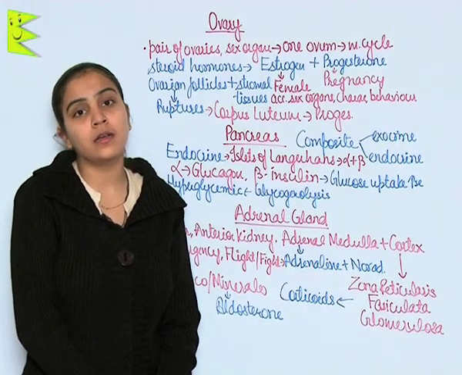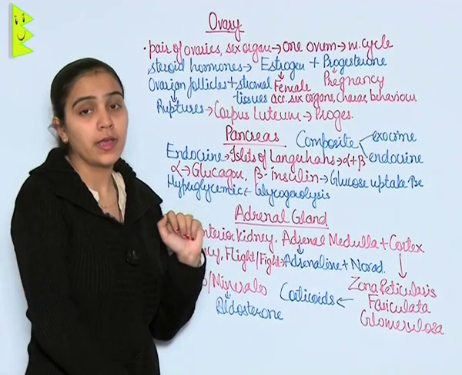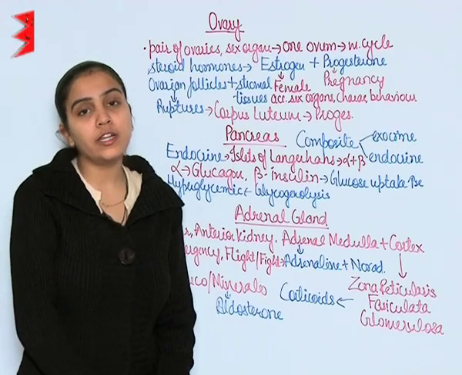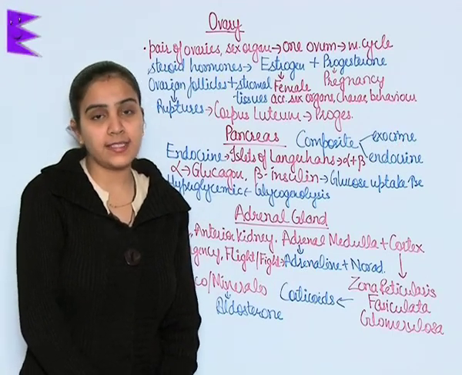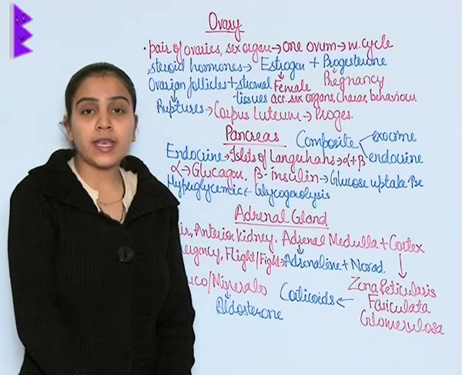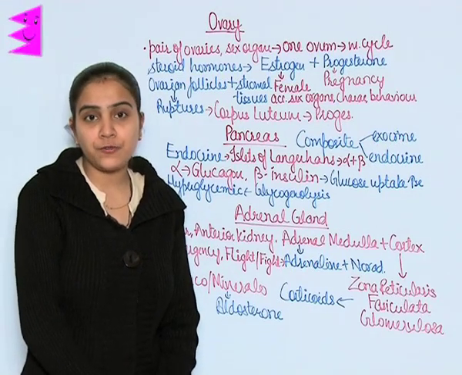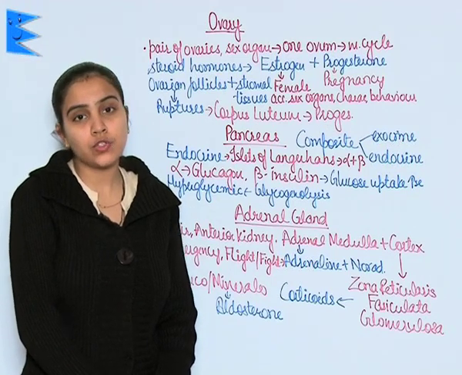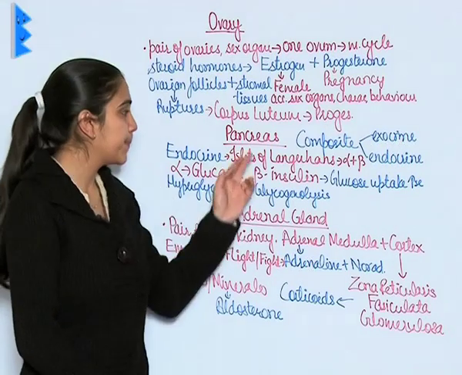secretion of milk. Estrogen. Estrogen is responsible for the development of female accessory sex organs, secondary sex characters in females, and also responsible for maintaining the sexual behavior in females.